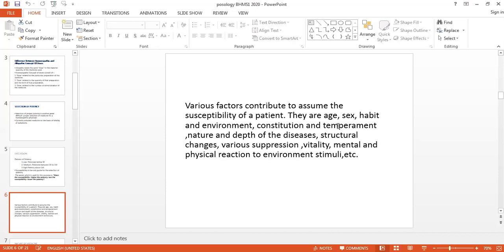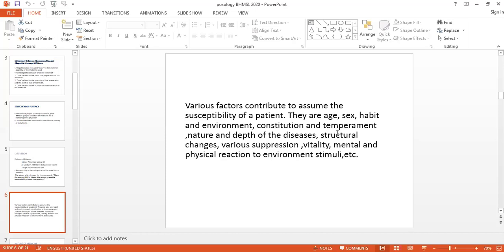So the terminology that you are getting knowledge of in the first year, in detail you will learn in the second and third year. This constitution and temperament affect the potency, or we can say this is the differentiating point in the selection of medicine as well as help in the selection of potency also.